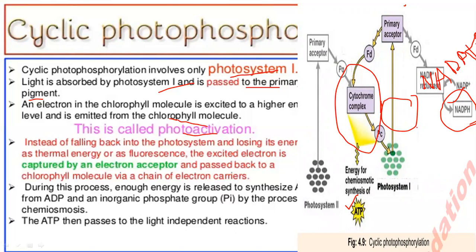So when the electrons move from photosystem 1 to the primary acceptor ferredoxin, they don't reduce NADPH with the help of NADP reductase, but return back to the cytochrome complex for chemiosmotic synthesis of ATP. So ATP is formed, and when enough ATP is formed, the reaction goes on normally.